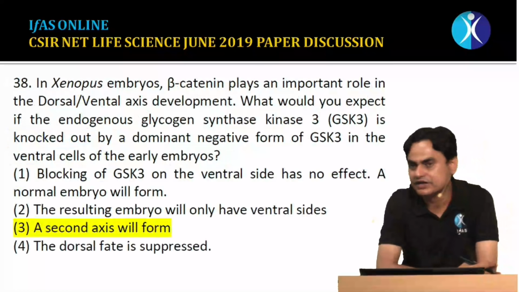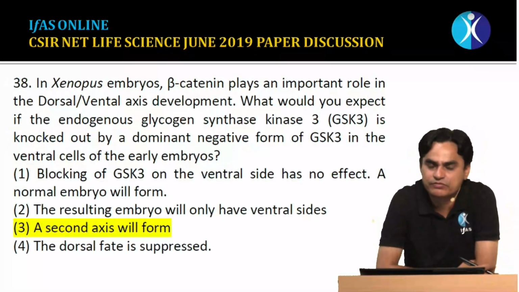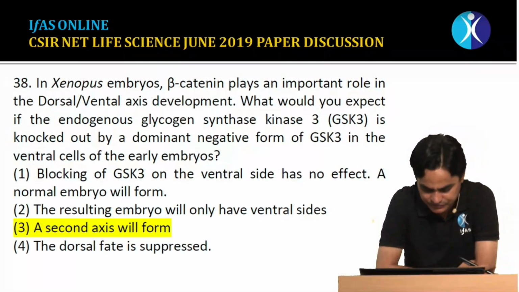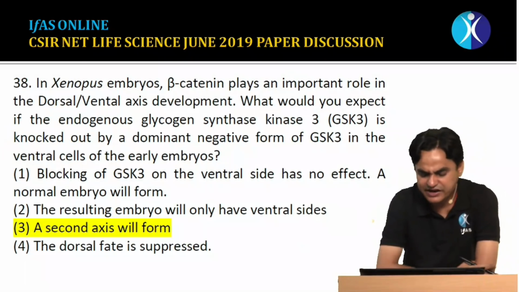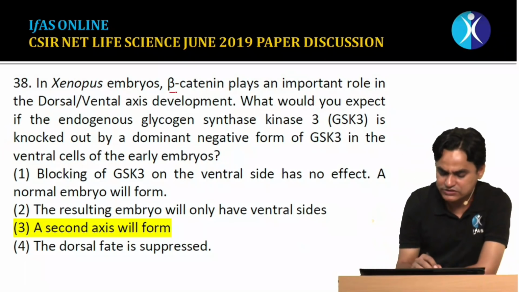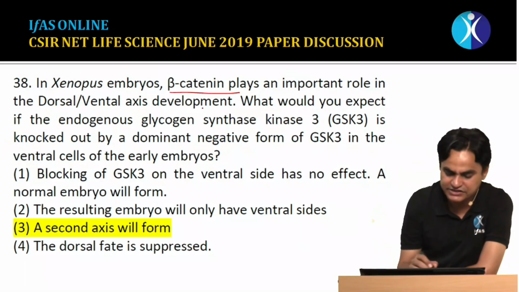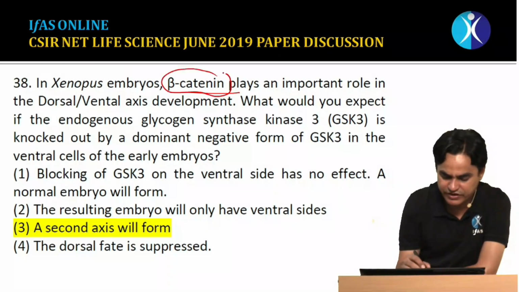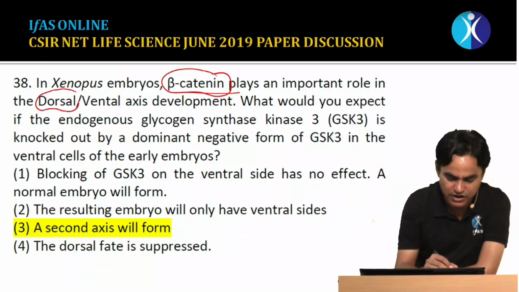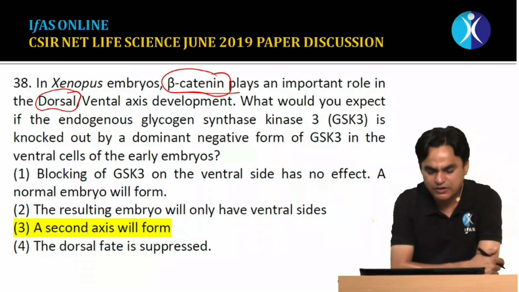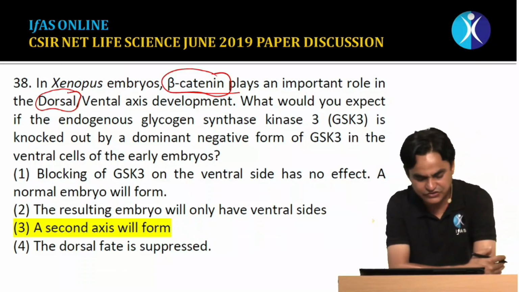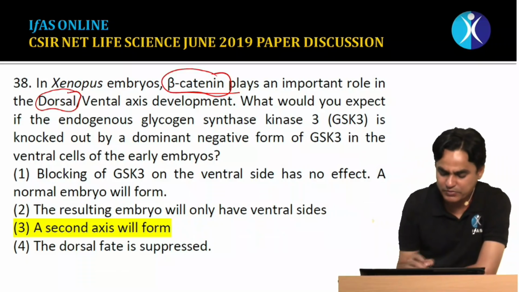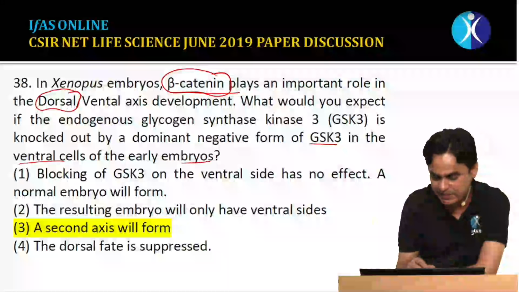Question number 38, basically this is a question from developmental biology. The question is from the Xenopus embryo. In the Xenopus embryo, beta-catenin plays an important role in dorsal-ventral axis development. We know that beta-catenin, wherever it is present, is responsible for dorsal axis formation. The question is, what would you expect if endogenous glycogen synthase kinase GSK3 is knocked out by a dominant negative form of GSK3 in ventral cells of an early embryo?